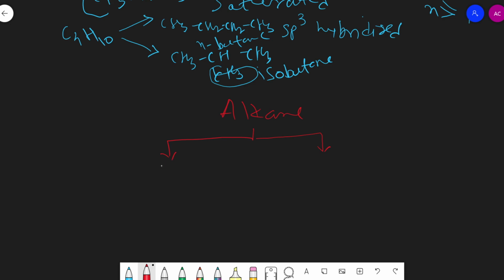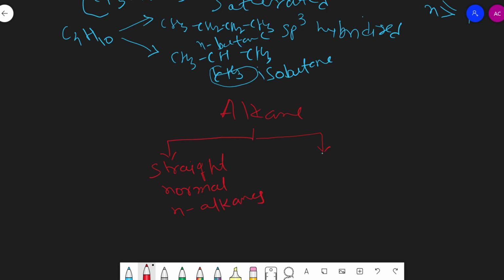If the alkane contains only a straight chain of carbon, it is known as a straight chain alkane, and straight chain alkanes are also known as normal alkanes, represented as n-alkanes.